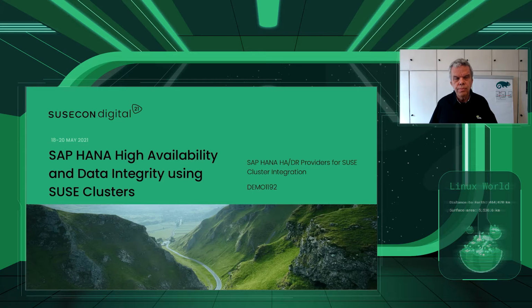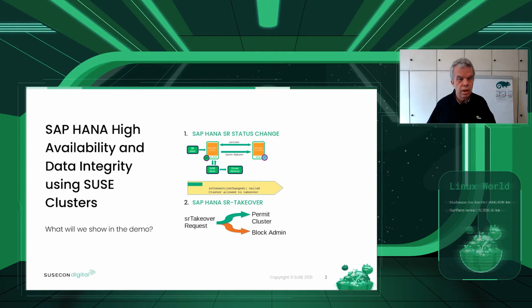So we will show in this demo that we have two such interesting HA/DR providers, the SR status change and the SAP HANA system replication takeover, which is a pre-event, as we see later. And we'll see how it is working, how it is configured, and how we can see in tooling that it is working.